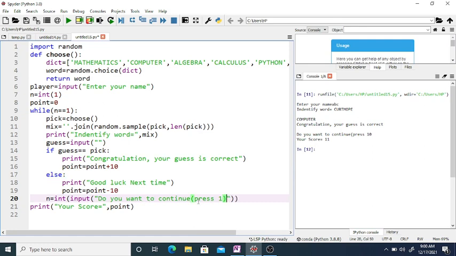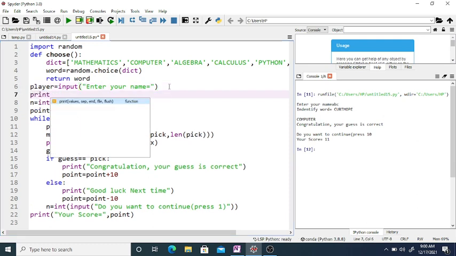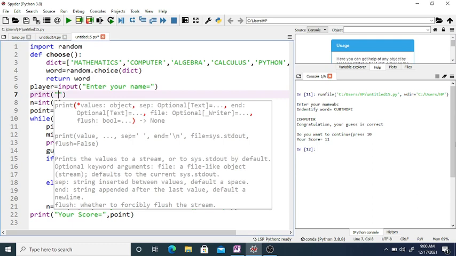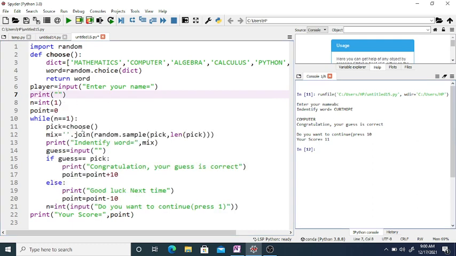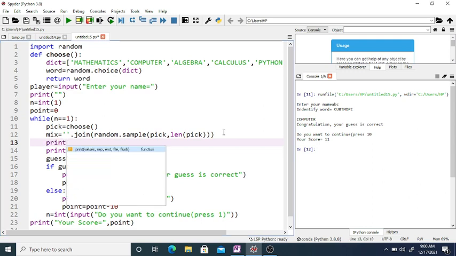Now you may press 1. Then we want to design this. Please enter your name here. After this we want a new line, so just print a new line here. Then again after this word we want a new line, print.